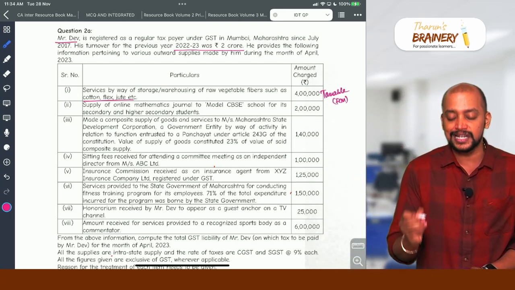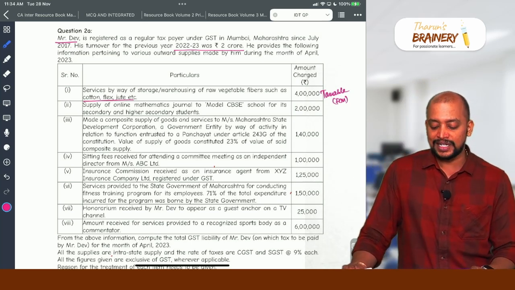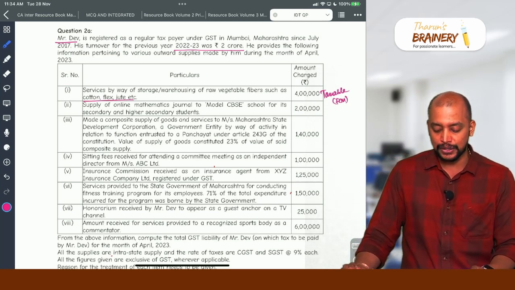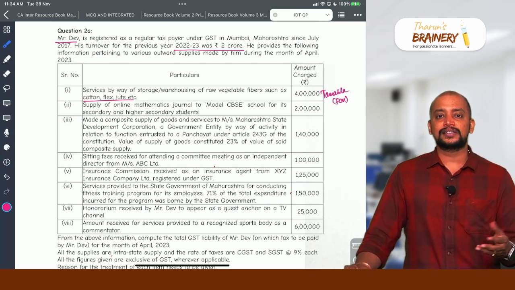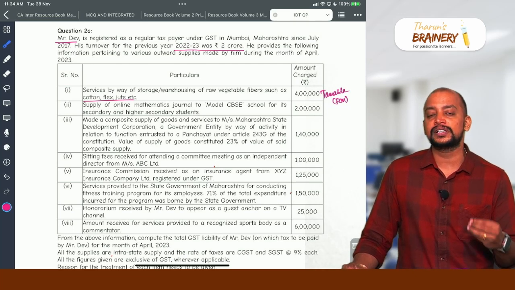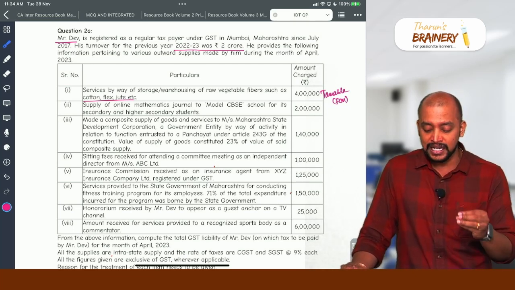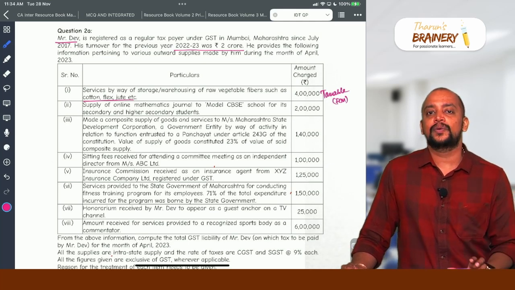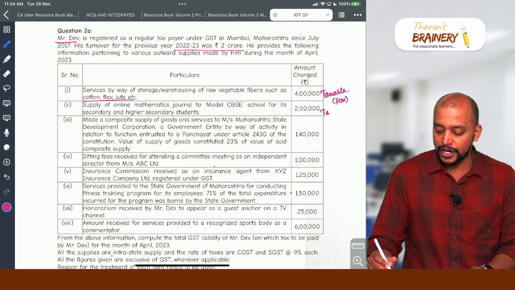Liability to pay GST is on Mr. Dev. Then supply of online mathematics journal to model CBSE school for its secondary and higher secondary students. So, that is supply of online educational journals and periodicals to category 2 educational institution is only exempted. Here school will come under category 1 educational institution. So, therefore, this online periodicals and journals is not exempted.